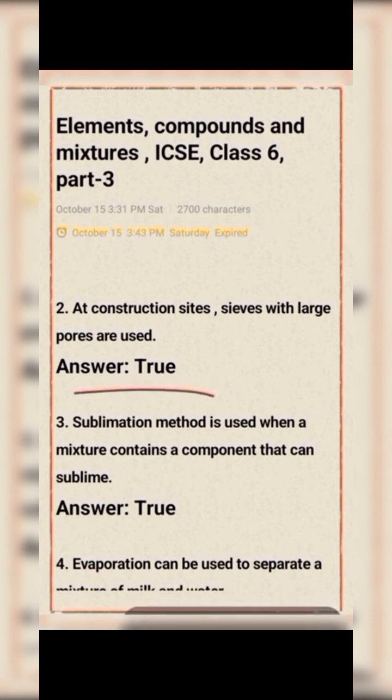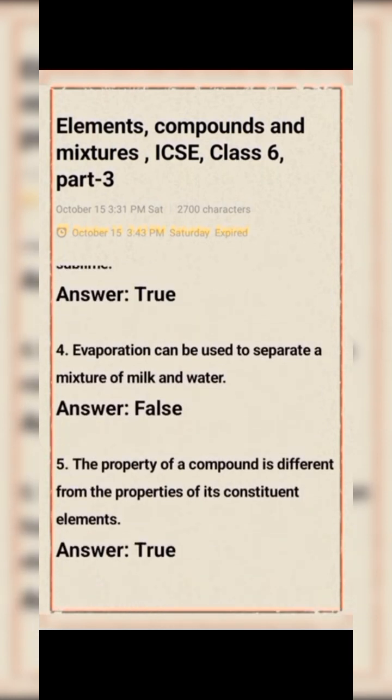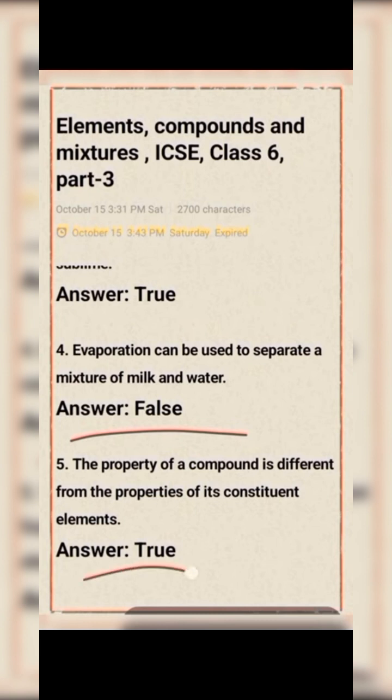Next question number 3. Sublimation method is used when a mixture contains a component that can sublime. This statement is true. Question number 4. Evaporation can be used to separate a mixture of milk and water. This statement is false. Next question number 5. The property of a compound is different from the properties of its constituent elements. This statement is true.